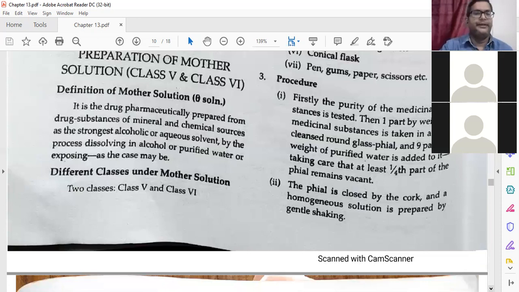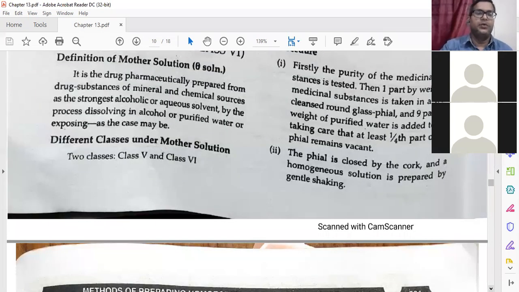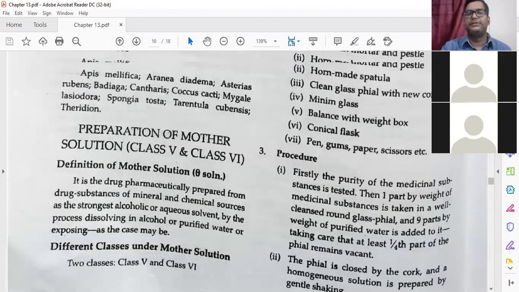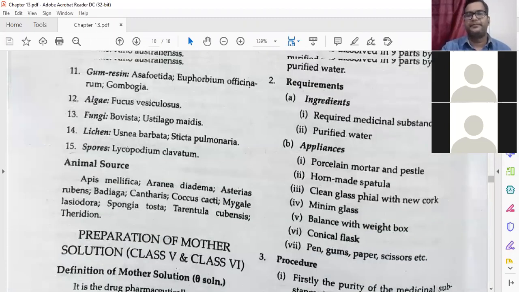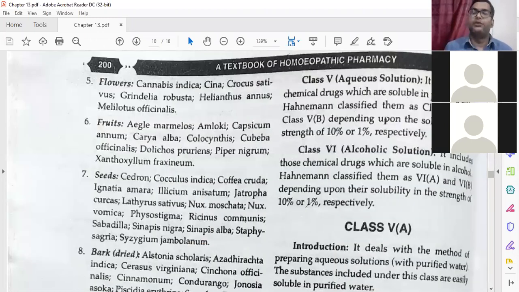Now the different classes under mother solutions: two classes, class 5 and class 6, as per the old system of classification. Class 5 is aqueous solution. It includes those chemical substances which are soluble in purified water. Hahnemann classified them as class 5A and class 5B, depending upon the solubility in the strength of 10% or 1% respectively. Remember it.